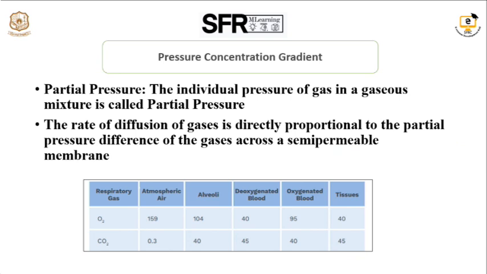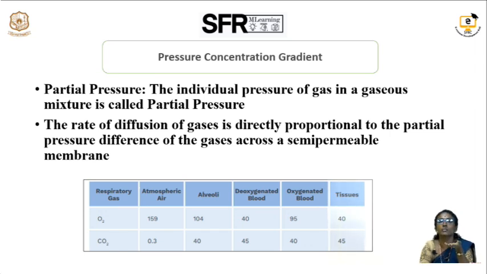The first one is partial pressure. The gaseous exchange takes place based on the pressure gradient exerted by the gases. Each and every molecule exerts a certain pressure. Partial pressure is the pressure exerted by a gas in a gaseous mixture. For example, in the atmosphere we have oxygen, hydrogen, nitrogen, carbon dioxide and all the other gases, and each gas exerts a certain pressure on the air.